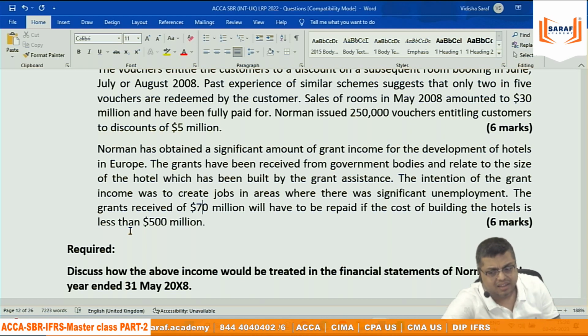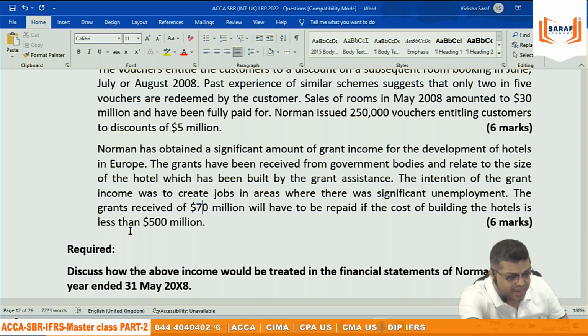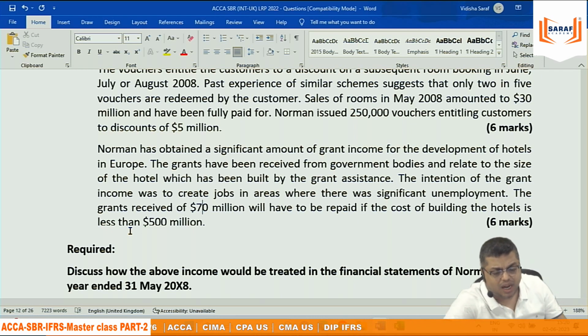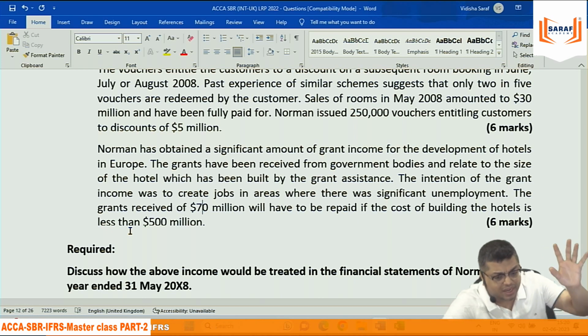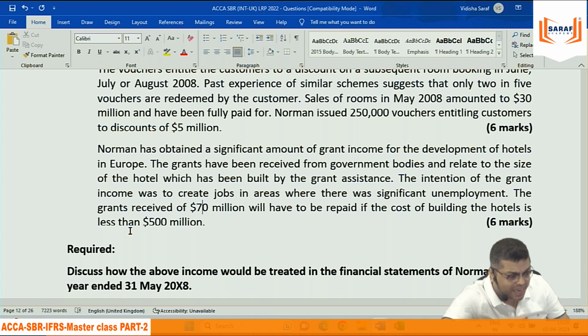समझ में नहीं आ रहा है. It is not clear whether it is a revenue grant or a capital grant. Normally it is said that you need to refund the grant if the hotel value is less than 500 million. So more and more emphasis is given on the value of the hotel. So maybe it is looking like a capital grant, not a revenue grant.